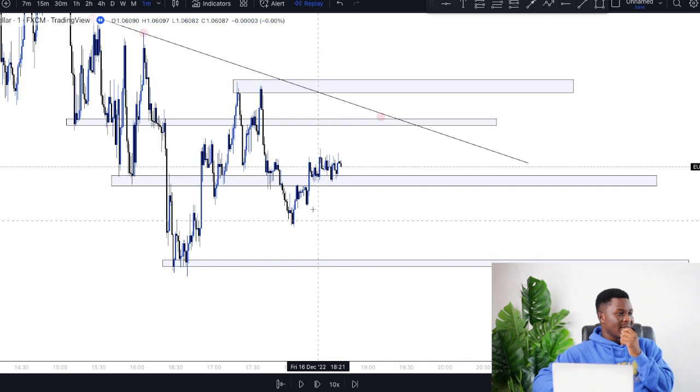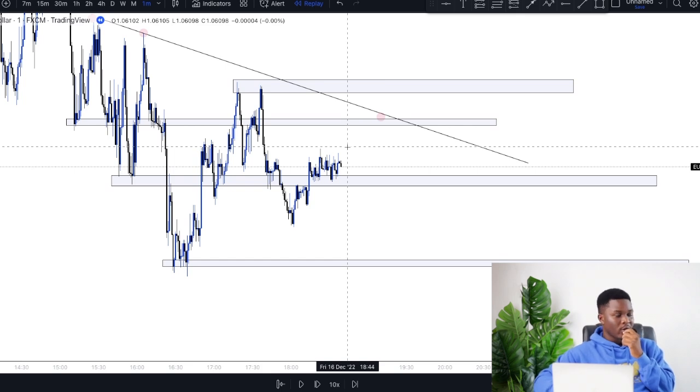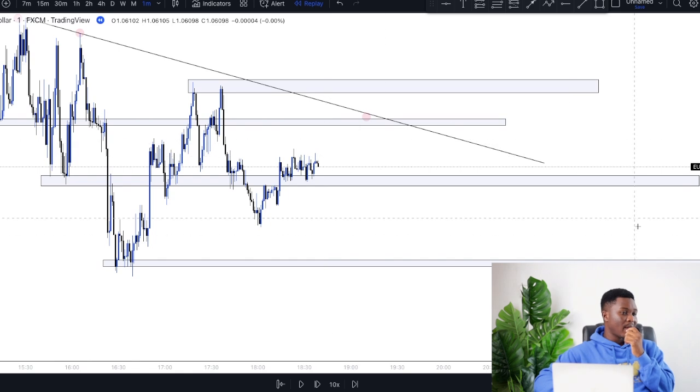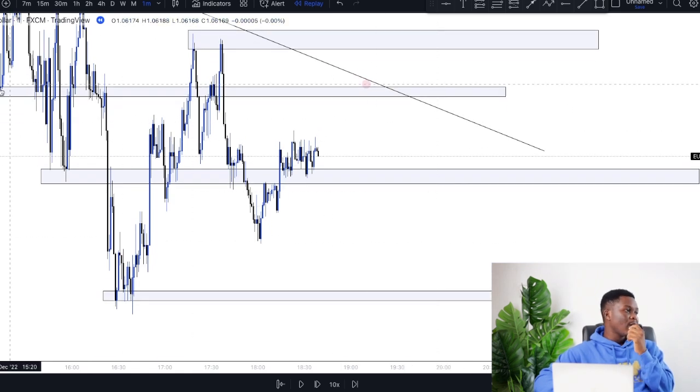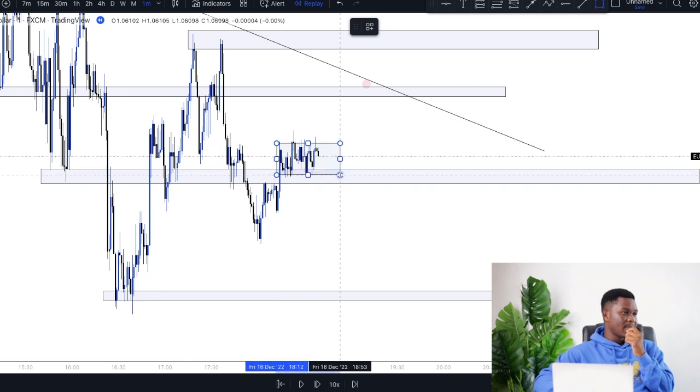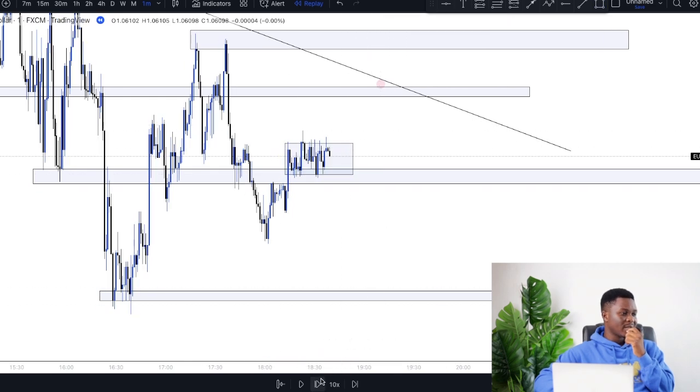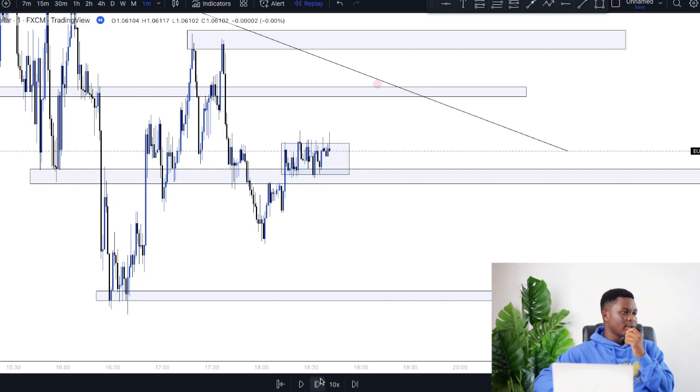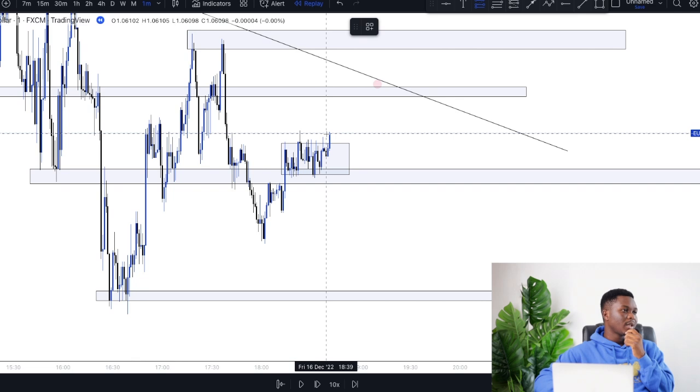Now I know that in as much as this market is moving up, it is in a corrective phase to the upside, but there should be some sort of strong momentum candle pushing us to the downside because of the structure or the trend of this market, right? So if I would want to take buys on this market, I'll predominantly not go in hard, because at this particular point I could easily tell that this market is ranging. So I'll be waiting for a strong break of structure, and then possibly I will jump in.